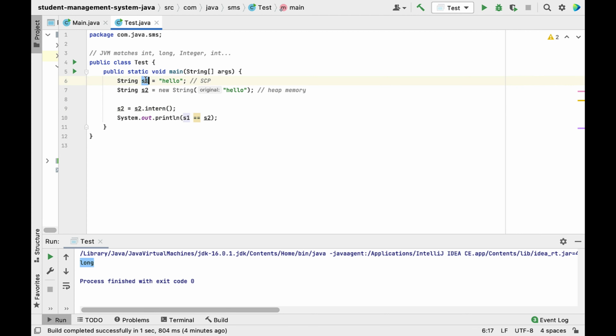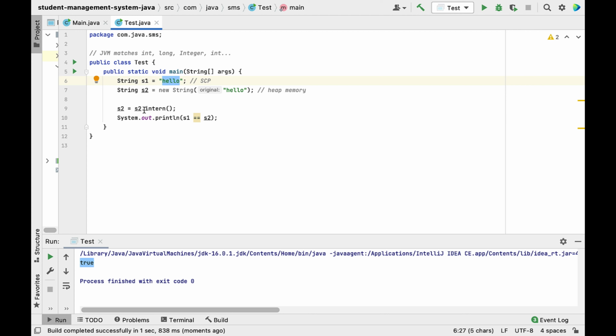And now s1 and s2 both are pointing to the same object, the same content, that is hello. And here we are using the equal to operator. We use the equal to operator to check the address comparison, or the memory location. In this case, s1 and s2 both reference variables are pointing to the same memory location which contains the hello value. That's why this will print true. Let me run the program, and there we go, output is true.